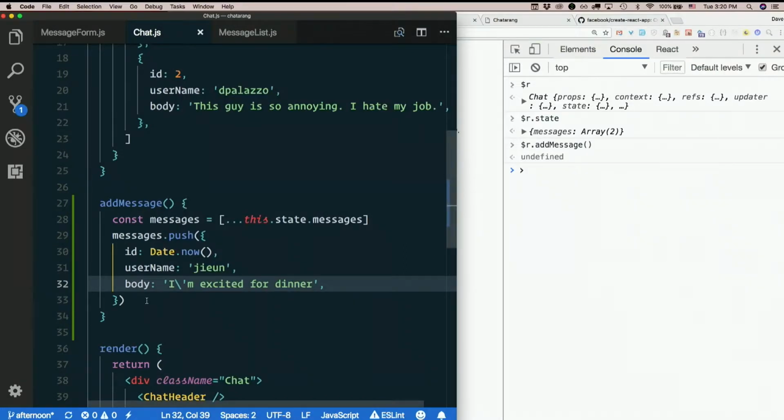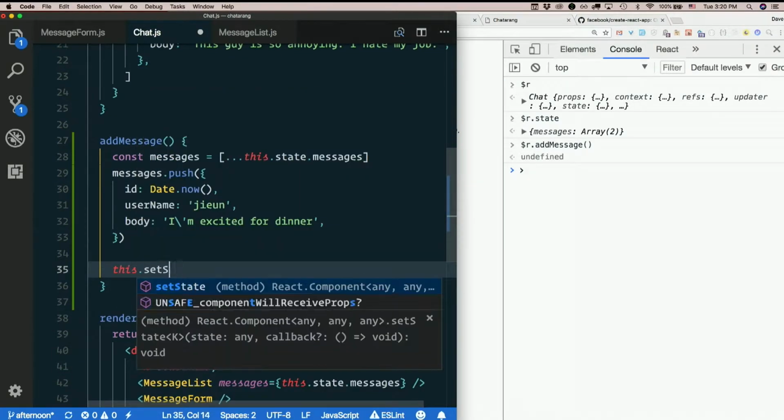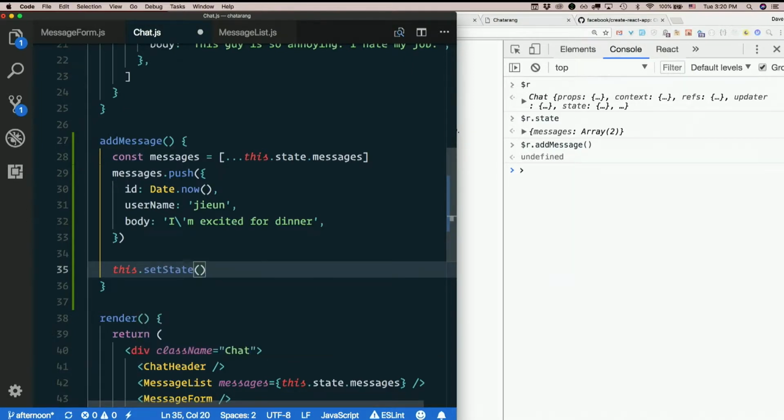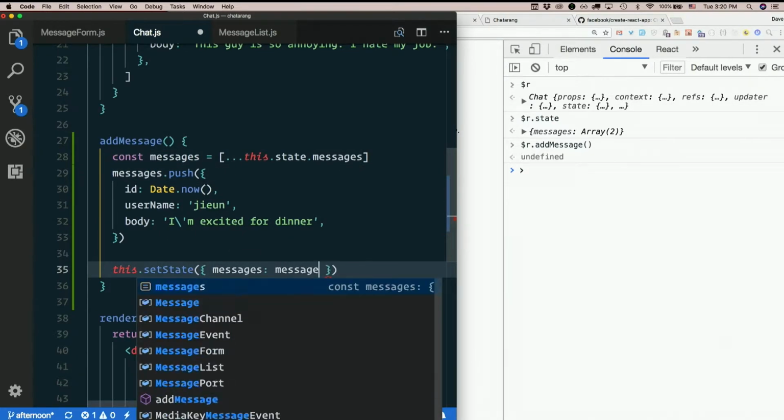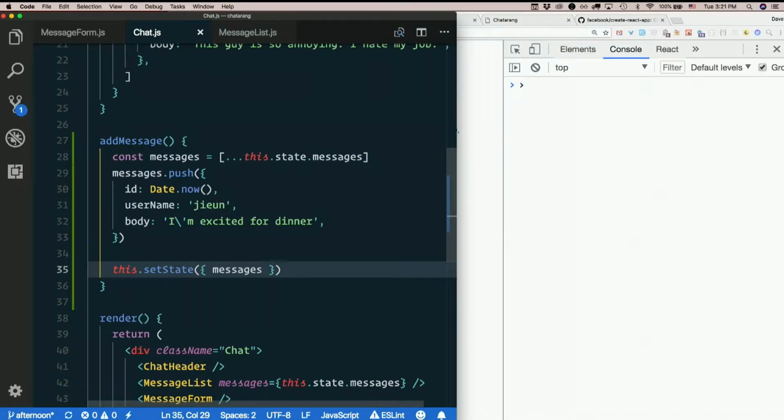Undefined. So we pushed it onto here, but then we never updated state, right? So this.setState. What do we want to update in state? Messages. What do we want to set it to? This variable messages. And what did we learn yesterday? There's a shorthand for this. You can just say messages if the key is the same as the variable name you want to set to it. So don't use the shorthand if you don't get that necessarily, but if you get it, shorthand's nice, especially for stuff like this in React.